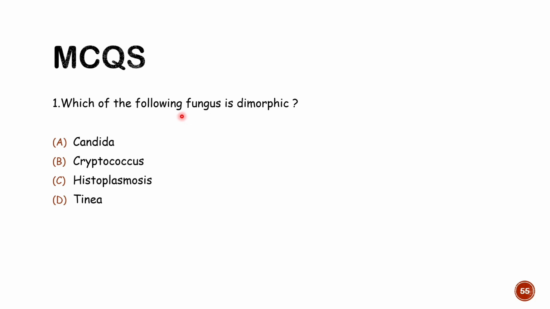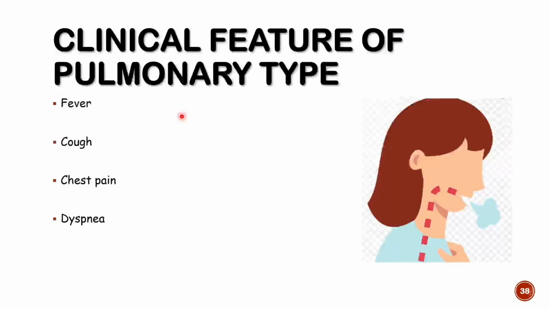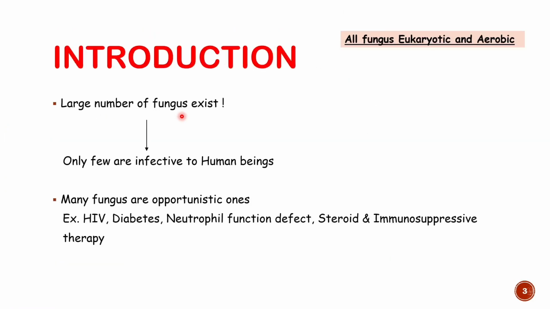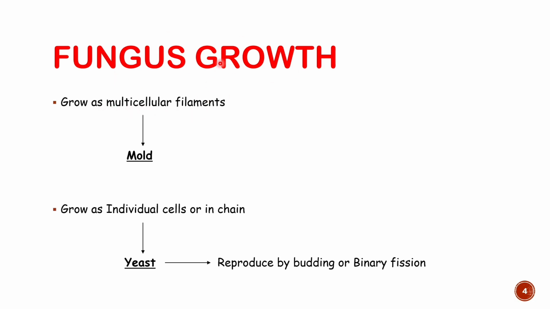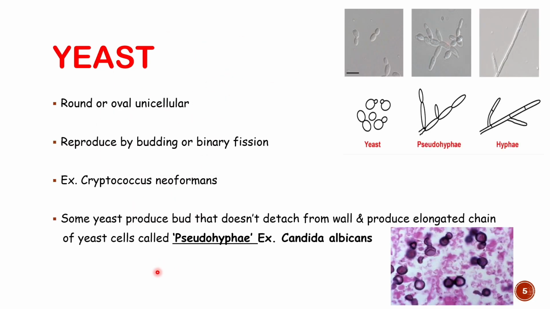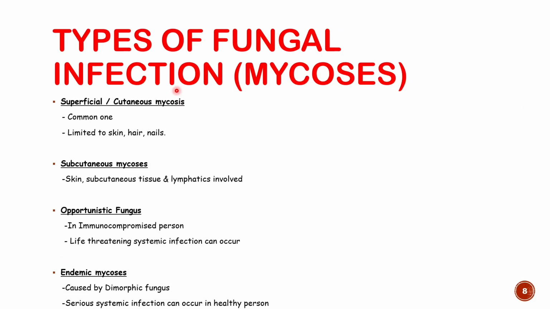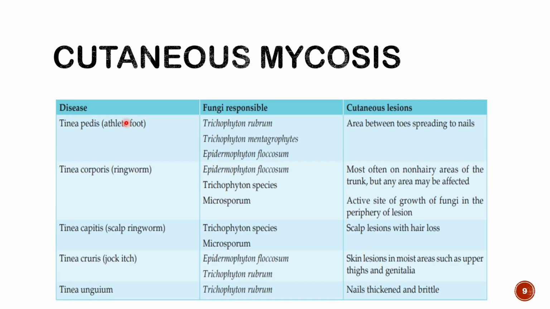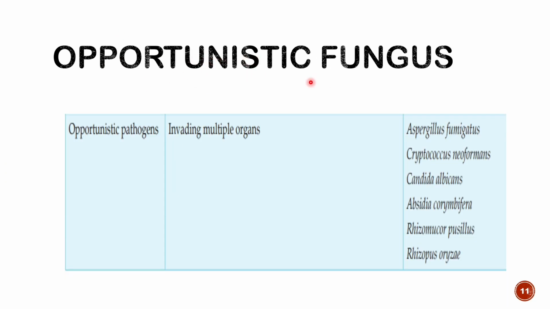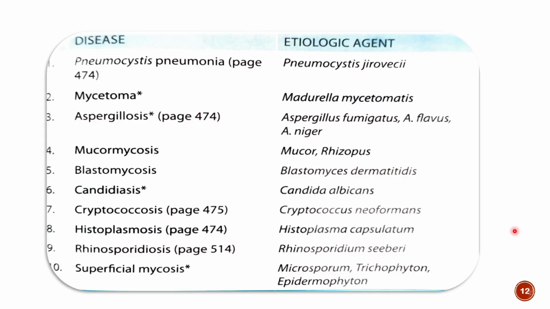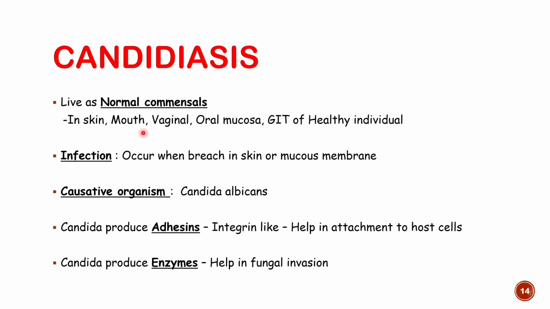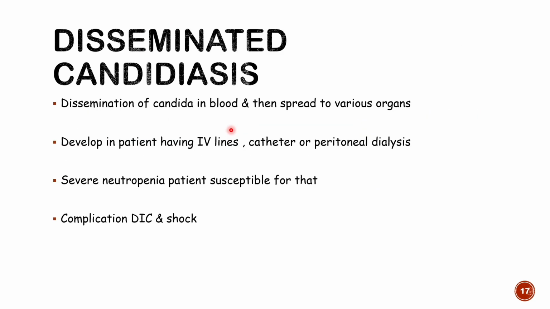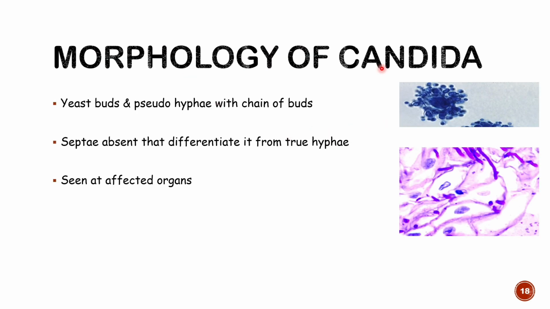That's all about the fungal infection. We have discussed all the fungal infections, particularly the common fungal infections. We have discussed how the fungus grows as a mold or yeast form, right? This is the yeast form, then hyphae is a mold form, dimorphic fungus. We have discussed the types of fungal infection, particularly cutaneous, systemic, or opportunistic, in which the opportunistic ones are important, particularly Cryptococcus, Candida, Aspergillus, and Mucormycosis, right? We have discussed Candida, which grows as pseudohyphae.